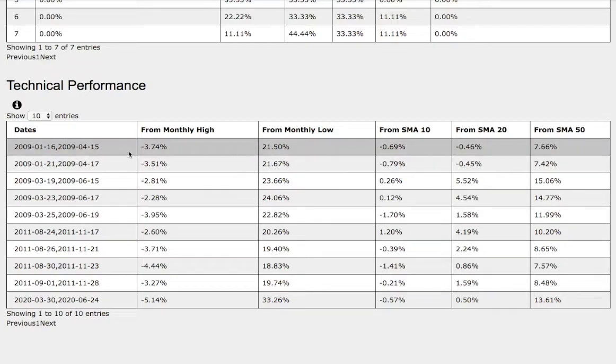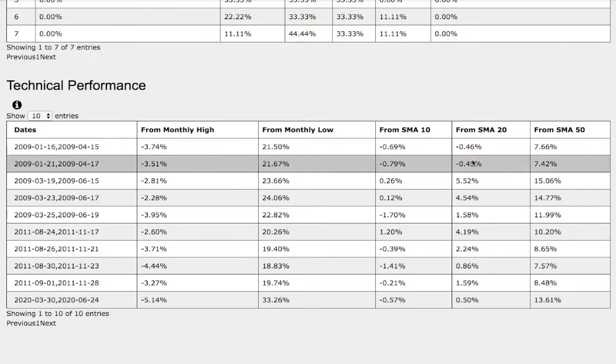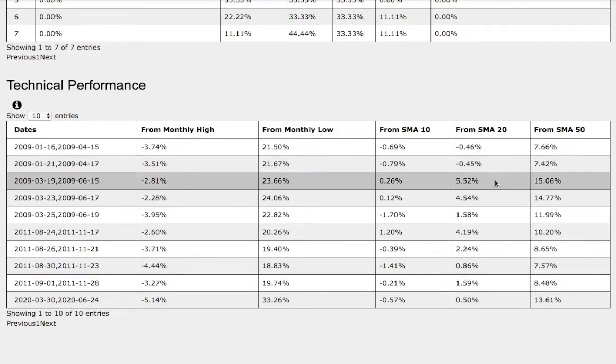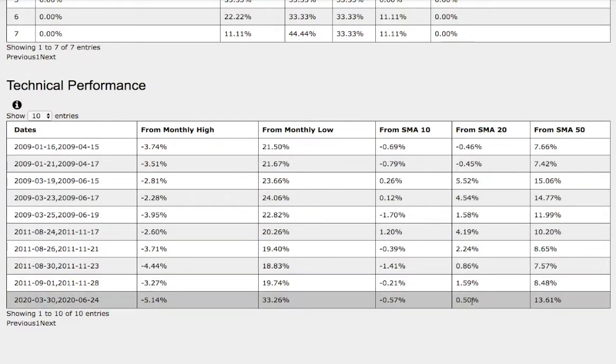So among the two trends, there are technical differences. One is in the 20-day simple moving average. Back then, WTI crude oil was down 45 basis points. Compare that to the current trend we're in, we're up 50 basis points. So do keep that in mind.